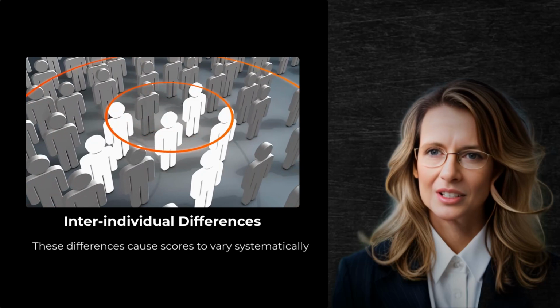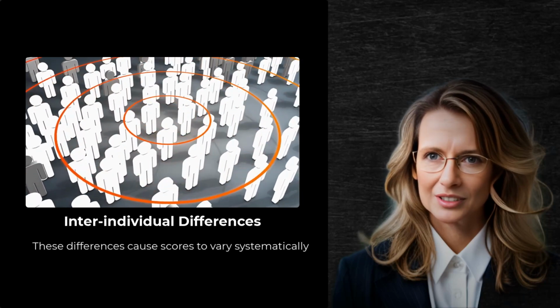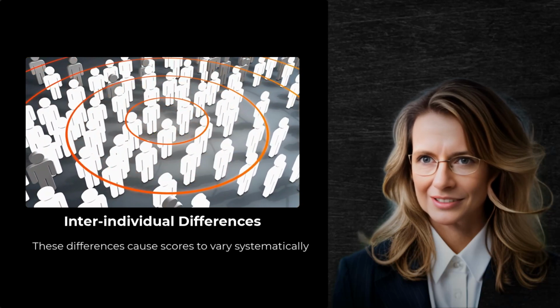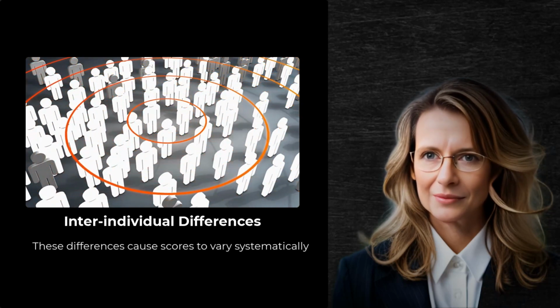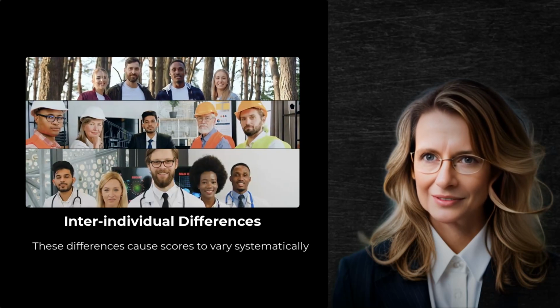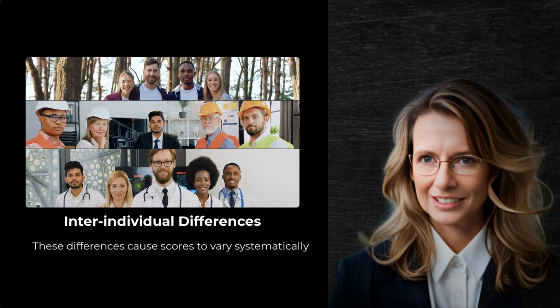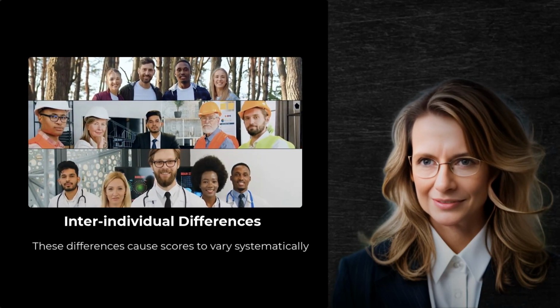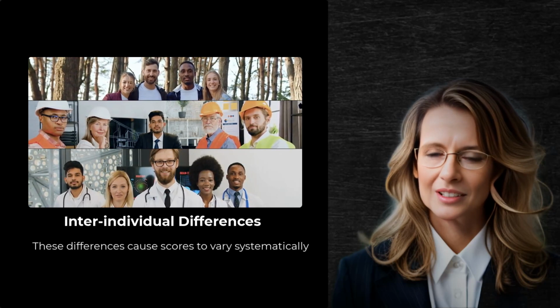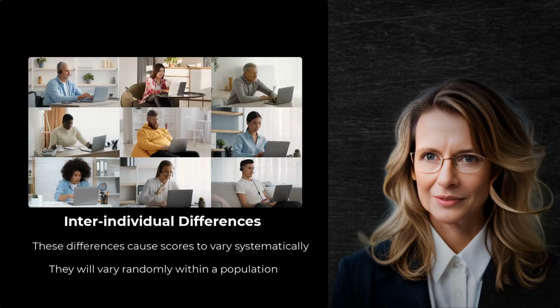These variations are considered systematic variations because each time you measure the same person, the effect of these interindividual differences will be approximately, but not exactly, the same. People systematically differ in all manner of characteristics that we may be interested in measuring: height, weight, IQ, preferences, attitudes, etc. These differences, while systematic within individuals, will vary randomly within a population of many people.